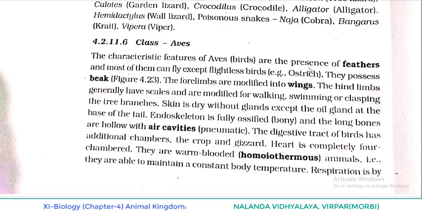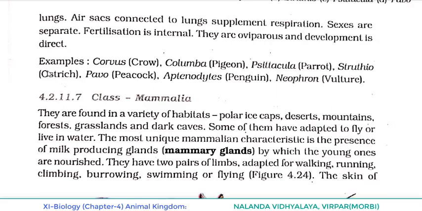Endoskeleton is fully ossified, that is bony, and the long bones are hollow with air cavities, so they are known as pneumatic bones. The digestive tract of birds has additional chambers, the crop and gizzard. Heart is completely four-chambered. They are warm-blooded, homeothermous animals, able to maintain a constant body temperature. Respiration is by lungs. Air sacs connected to lungs supplement respiration. Sexes are separate. Fertilization is internal. They are oviparous and development is direct.